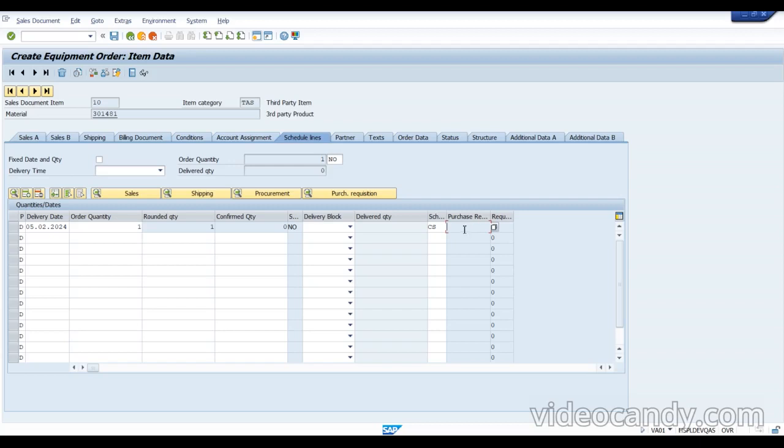So there's a request I need to give to the MM department. They will raise the purchase order. They will take care of that, but I need to give a request. So here the request should generate automatically. Let's see how it is happening. So let me save this order.